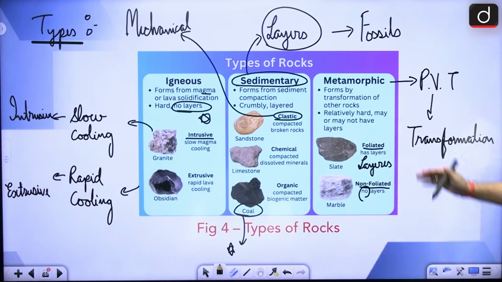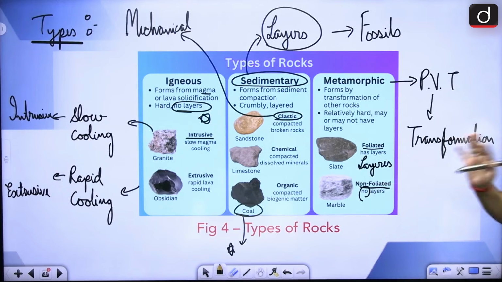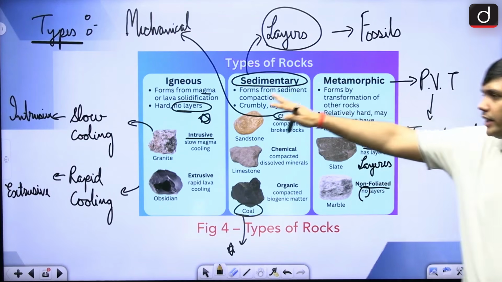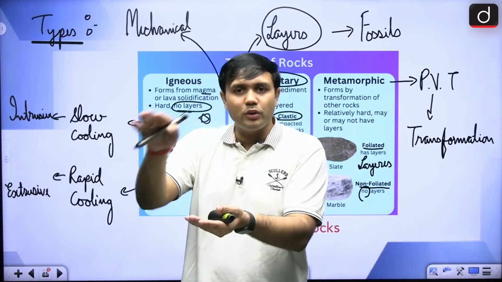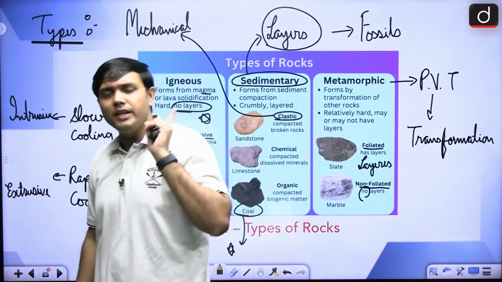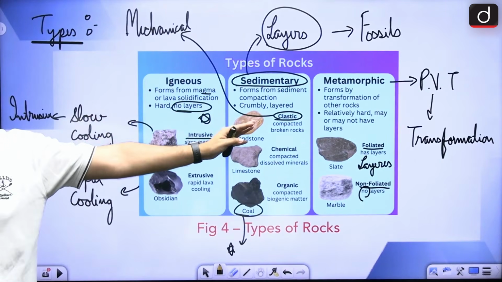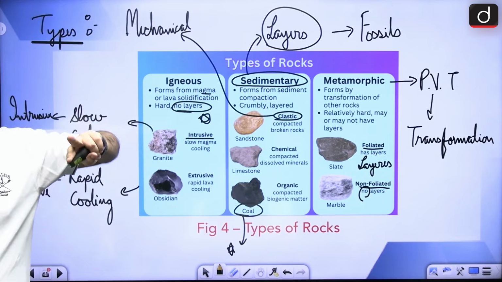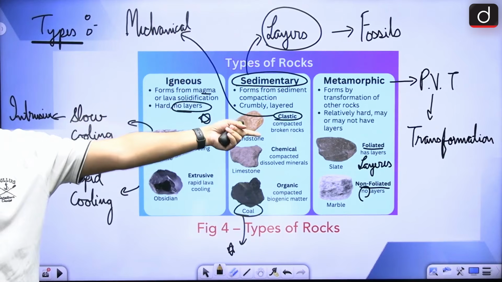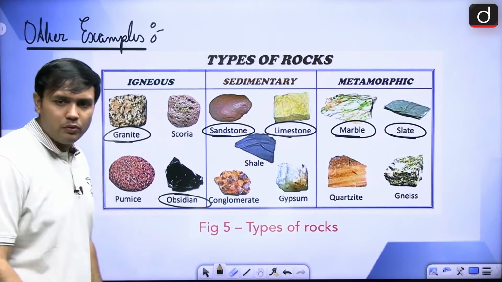In case of metamorphic, if they have layers, it will be foliated metamorphic rock. If it has no layers, it is non-foliated. Igneous rock anyway does not have layers. Sedimentary rocks, because of the process of deposition itself, will generally have layers in them. The sedimentary rocks will have layers, and generally speaking, metamorphic rocks have both, foliated and non-foliated. Is that all right? So these are the different types of rocks that you'll find.